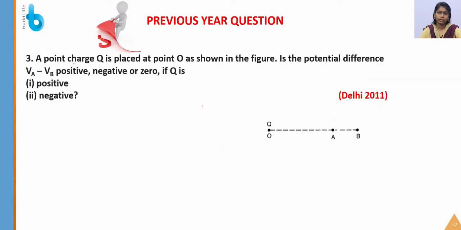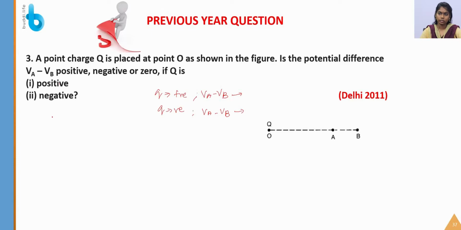The third question was: a point charge Q is placed at a point O. Is the potential difference VA minus VB positive, negative or 0? If Q is positive, first case, then negative. So when Q is positive, what about VA minus VB? And when Q is negative, what about VA minus VB?